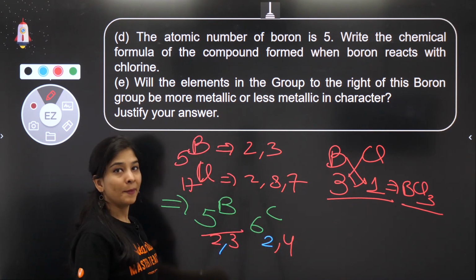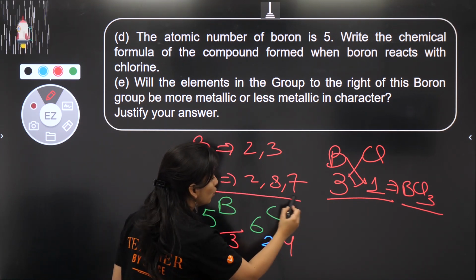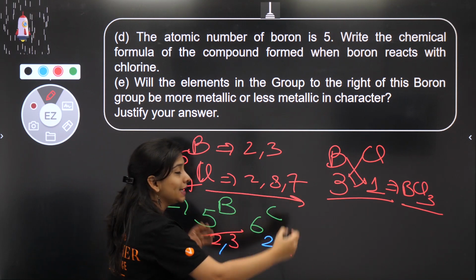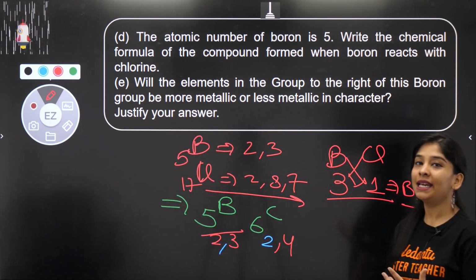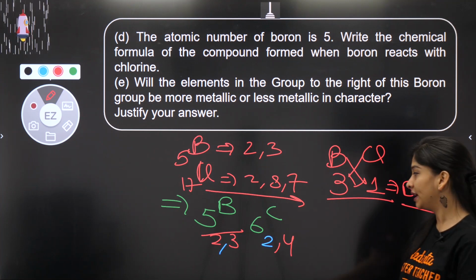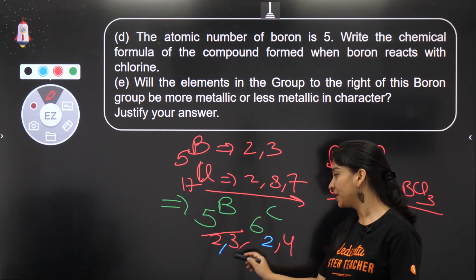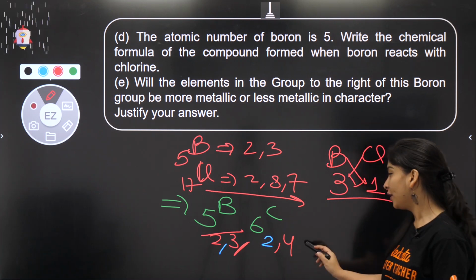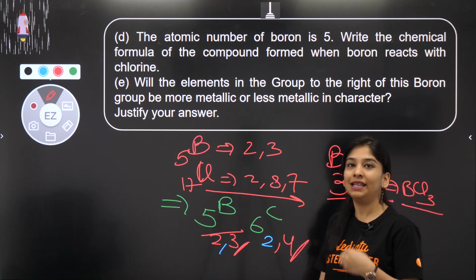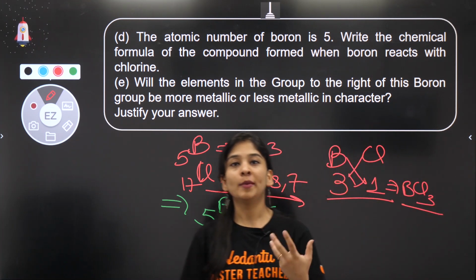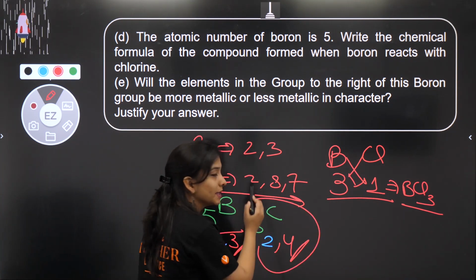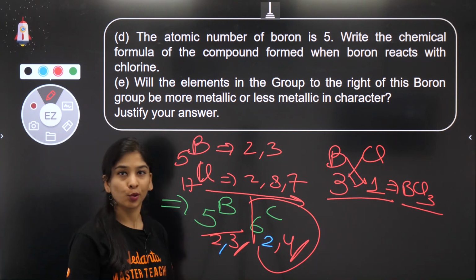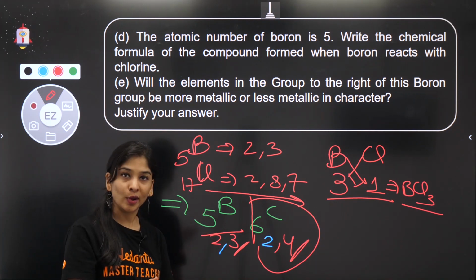If I talk about metallic character, whenever we move left to right in a period, metallic character decreases, because metallic character is the tendency to lose electrons. As I told you, up to 3 electrons you can easily lose. Losing 4 electrons is energetically not possible. So metallic character decreases. That means carbon will show less metallic character as compared to boron. Yes, I hope this question is clear.